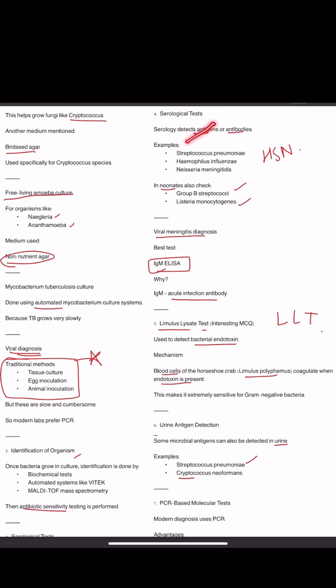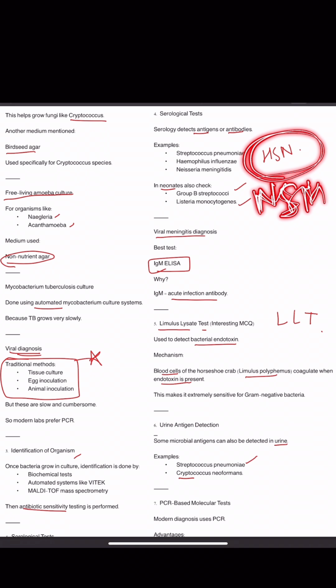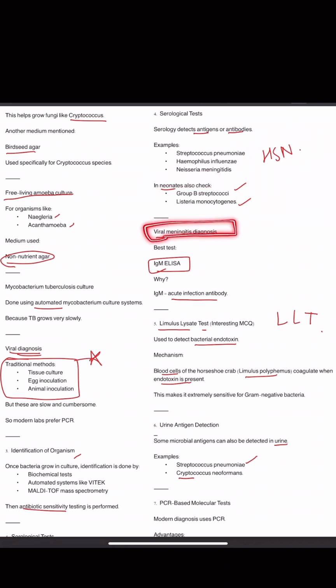What are the serological tests that detect antigen or antibody? Examples are tests for Neisseria meningitidis and Streptococcus pneumoniae, and one for Haemophilus influenzae. In neonates, also check for group B streptococci and Listeria monocytogenes. Then for viral meningitis diagnosis, the best test is IgM ELISA. Why? Because IgM quickly increases in acute infection, so IgM ELISA is best for viral meningitis diagnosis.